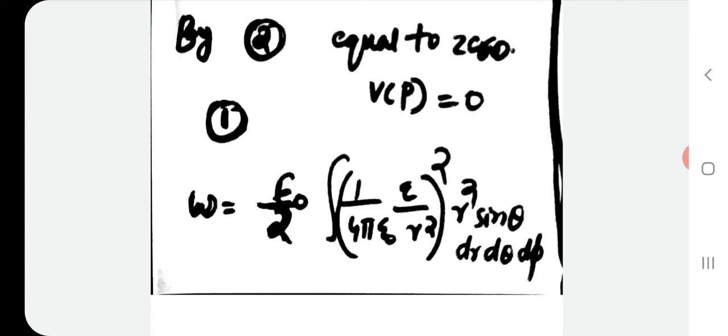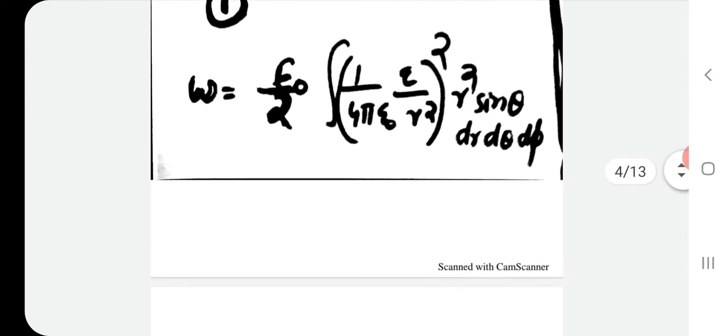If we express it in spherical polar coordinates, d tau will be r square sine theta dr d theta d phi. So we have to integrate over theta, over phi, and over r. This is a familiar expression to us. We have done similar integrations at many places.